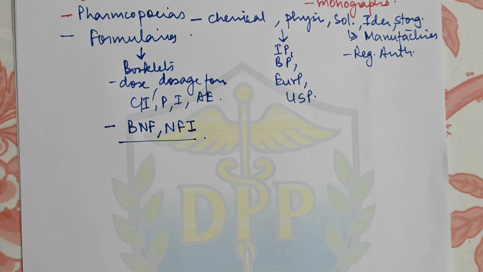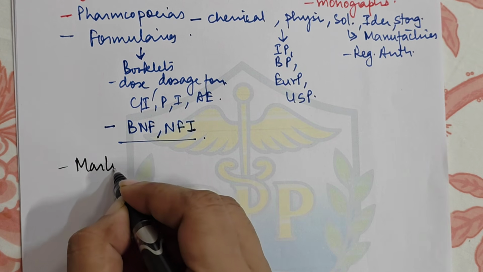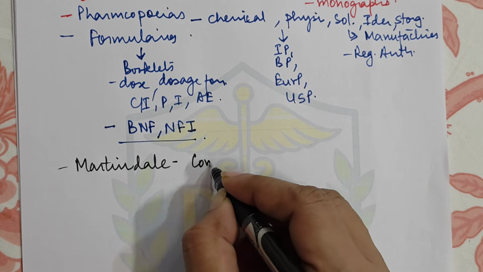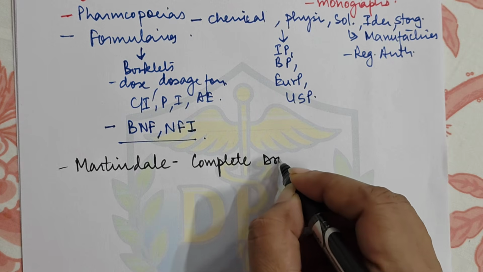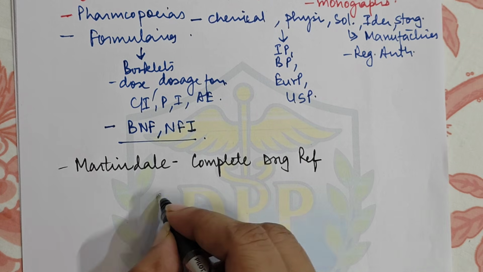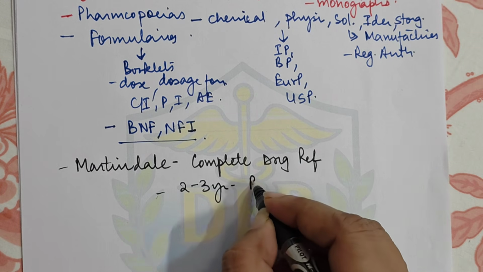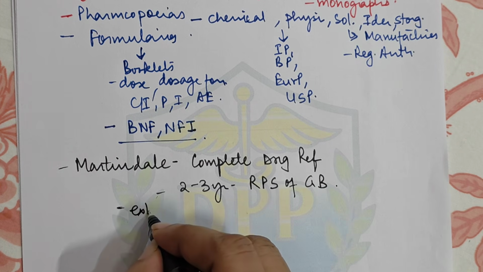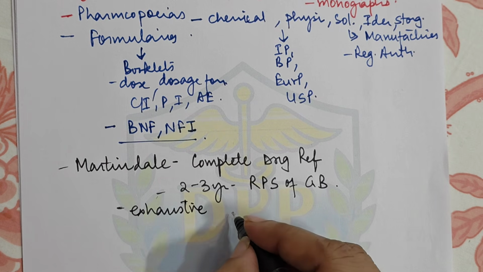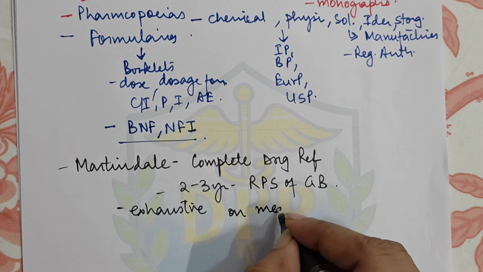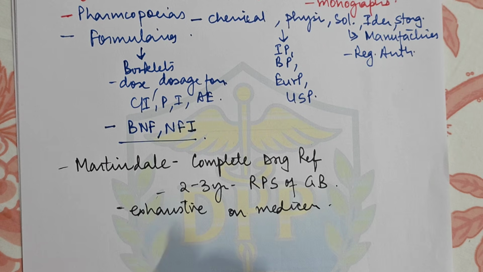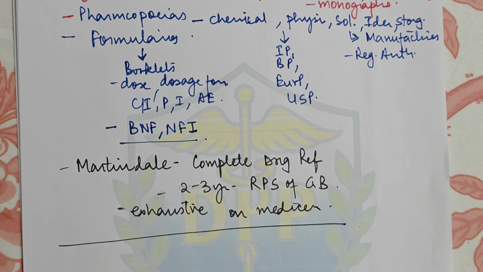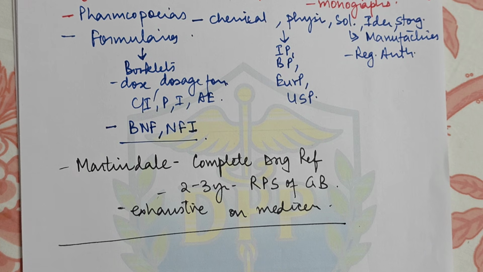Then there is something called Martindale. Now what is Martindale? This is basically a complete drug reference, right? It is published every 2 to 3 years by the Royal Pharmaceutical Society of Great Britain, and this is an exhaustive compilation of all the medicines which are registered all over the world, right? So these are important compendiums by which the information related to a drug is known to people.